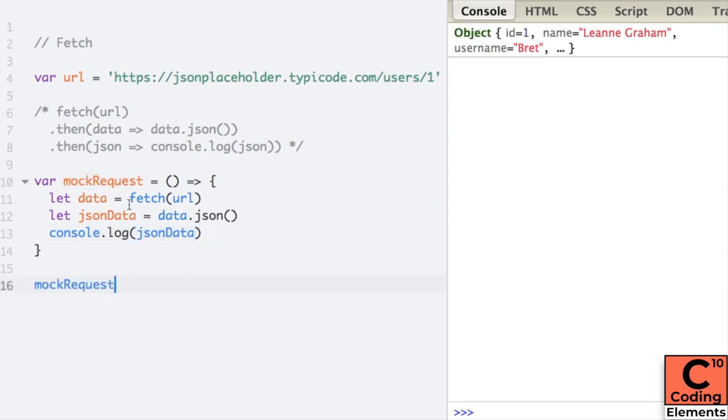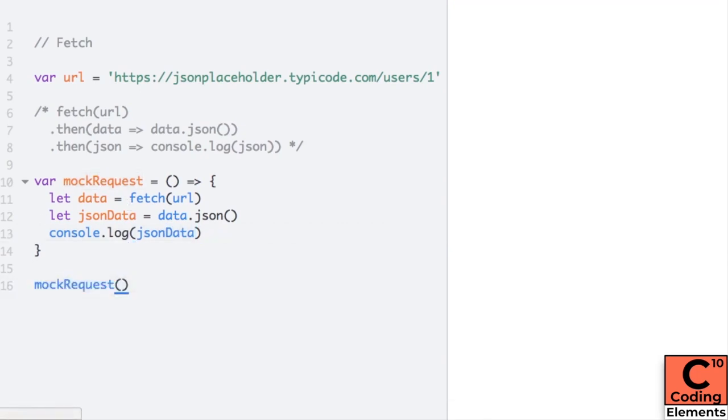But when we call this function mock request, there is nothing in the output console, or the output is undefined or null. This is because the fetch call is an asynchronous call and it takes some time to get completed. But in the meanwhile, JavaScript returned a promise from the fetch call. So actually in data, a promise is stored, not the response from the server. Now because in data there is a promise, when we convert it into JSON, it is not necessary that we get a valid result. And that is why when we console.log the JSON data, there is no valid output.